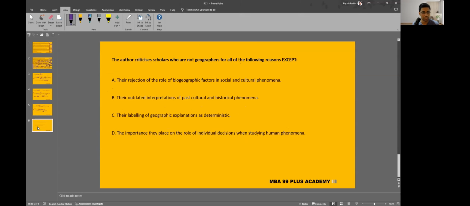Cool. Let's go to the last question. The author criticizes, he does criticize a lot, scholars who are not geographers for all of the following reasons except. So there will be 3 reasons why the author criticizes the scholars, 1 reason why he doesn't. We have to pick that one. So it says that their rejection of the role of biogeographic factors. He criticizes that the people just reject the biogeographic factors given in the Aboriginal example. Their outdated interpretation of past cultural and historic phenomena.